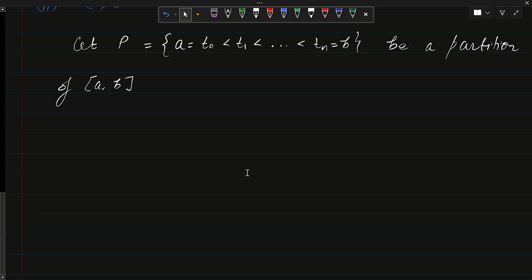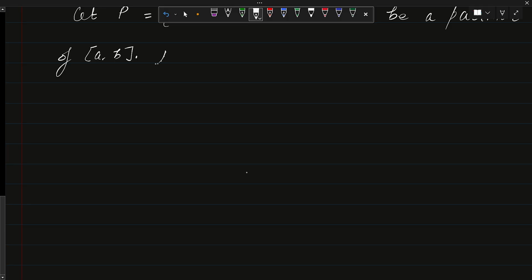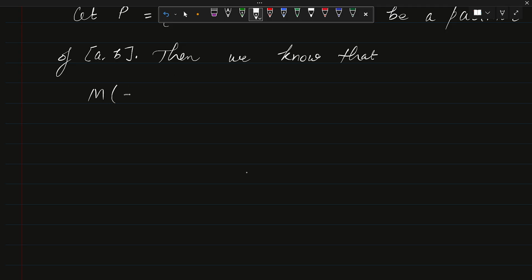Then we know that the supremum of this function, that is c times f, in the closed interval t(k-1) to tk is the same as c times the supremum of f in the interval t(k-1) to tk, right?